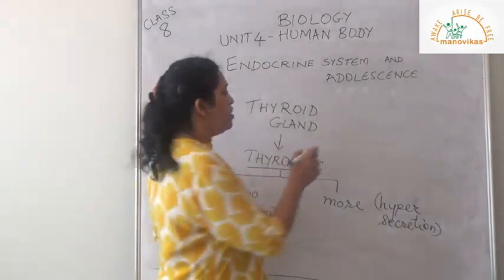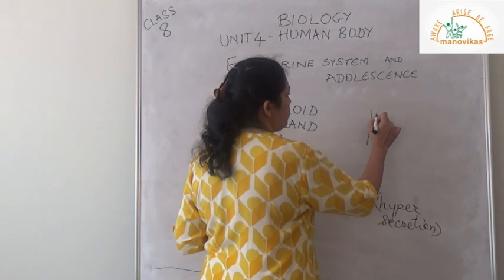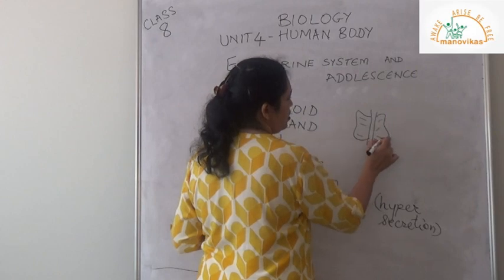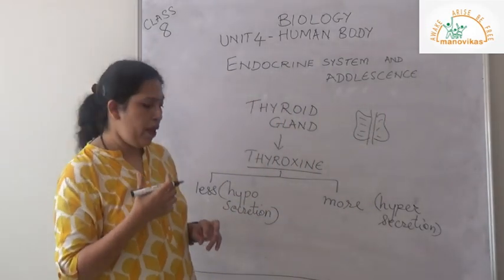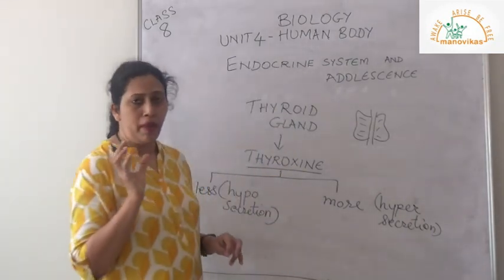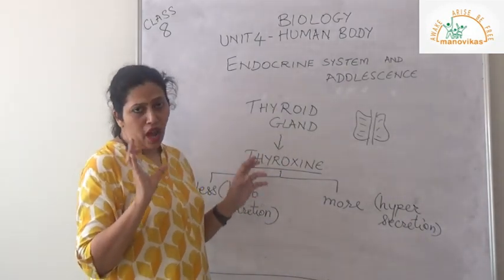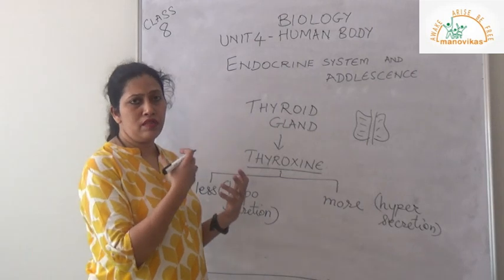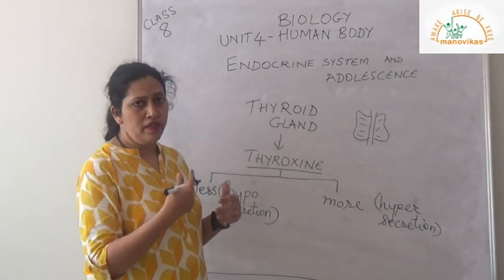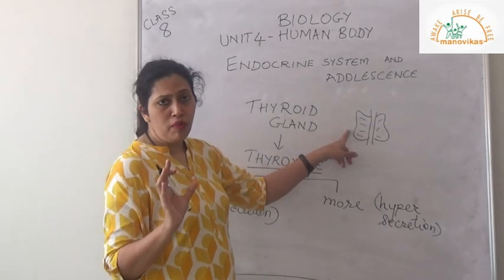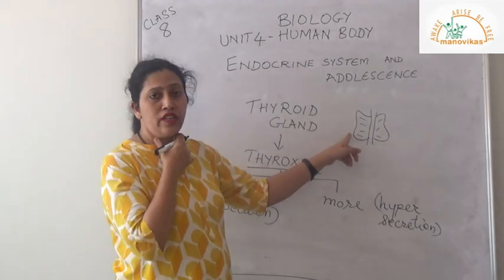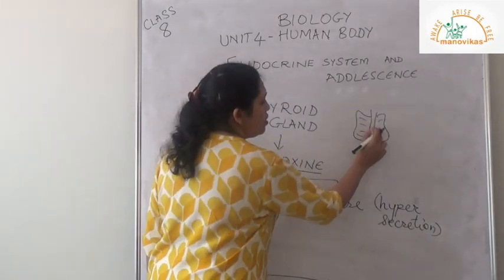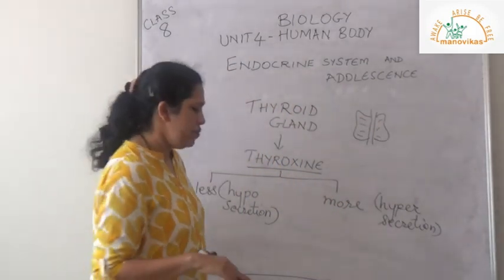Now where is it located? The thyroid gland is located in the neck region, in front of, on either side of the windpipe. If this is the windpipe, the butterfly-like part is the thyroid gland, surrounding the windpipe on either side. So the target is the metabolism. It will be digestion in the stomach, or the heartbeat, movement of the blood. Everything is controlled by this hormone secreted by the thyroid gland in the neck region. The processes are all over the body, so it controls them well. It is bilobed, with lobes on both sides.